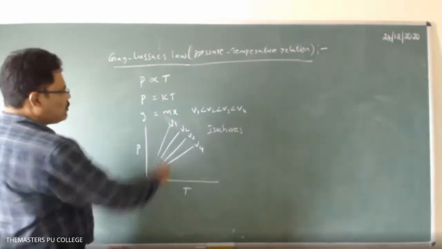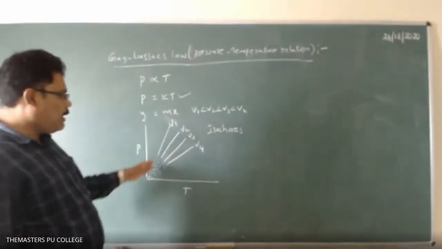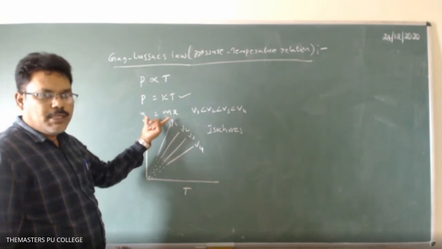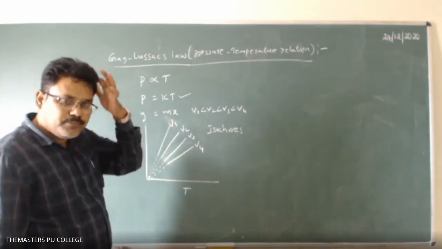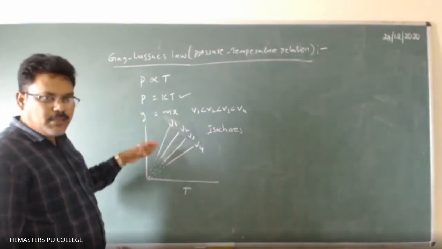From the law itself you can obtain graphs in the form of a straight line, that is, without intercept. Okay, got it, students? Understood? Yes, sir.